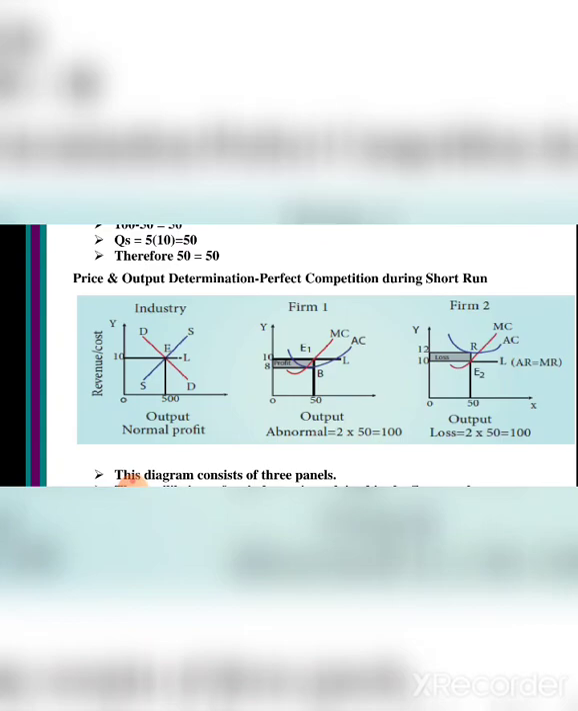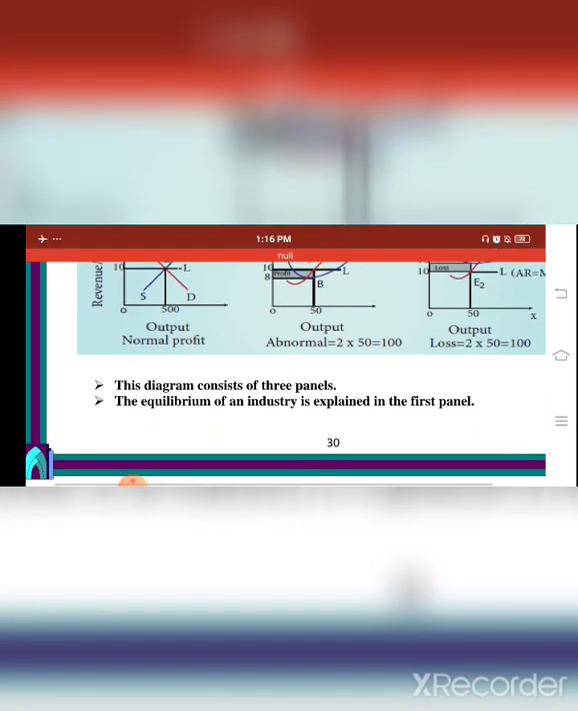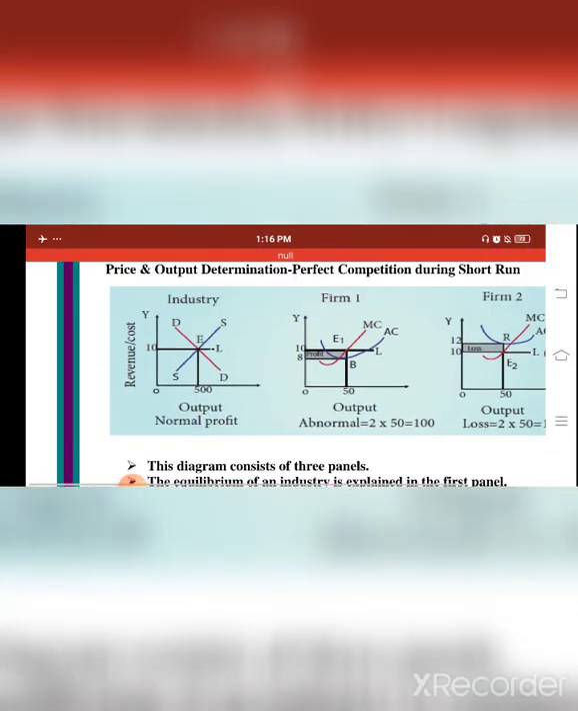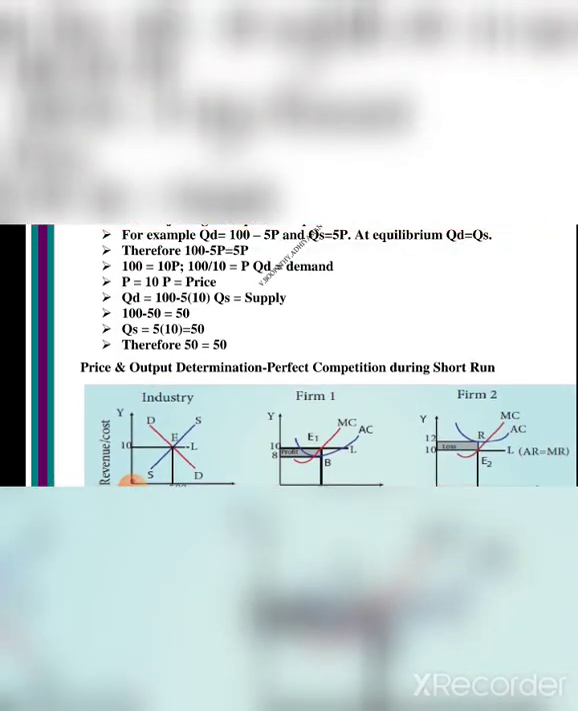This diagram consists of 3 panels. Perfect competition during short run is given in 3 panels. 3 diagrams are there. The equilibrium of an industry is explained in the first panel, and firm 1 and firm 2 are explained in the next ones.